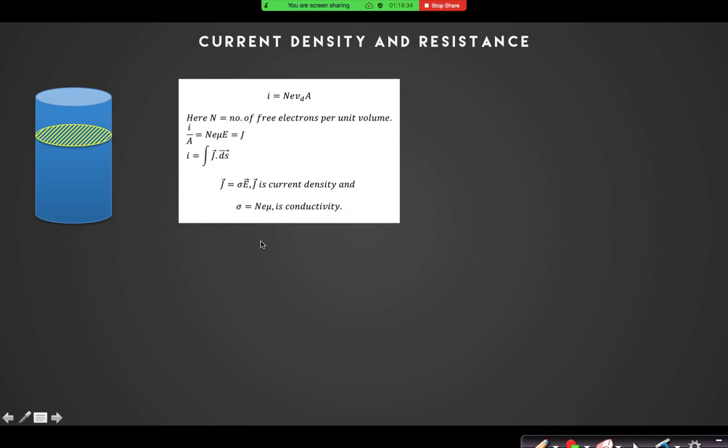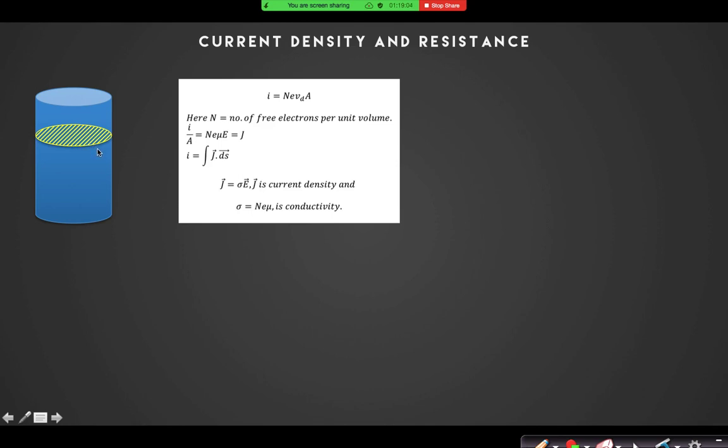Current is nothing but the charge crossing per unit second through any surface area. Let us assume that this yellow shaded portion is the cross section area. Now I have to calculate how many electrons, or how much charge, will cross that section in 1 second of time.